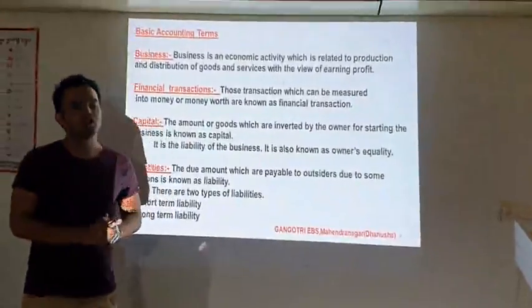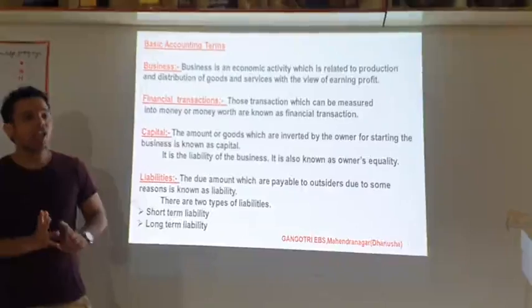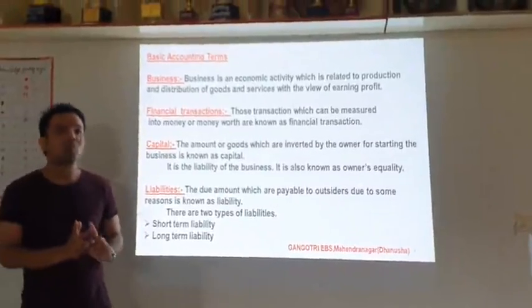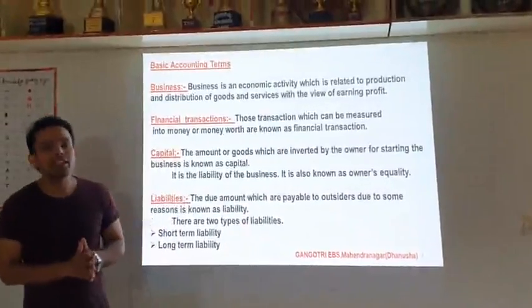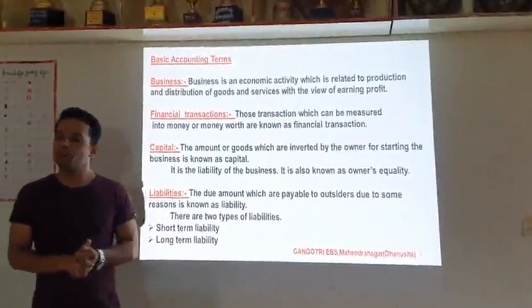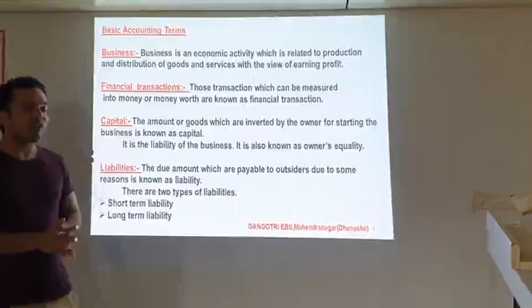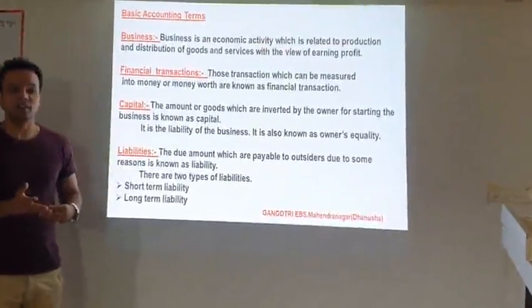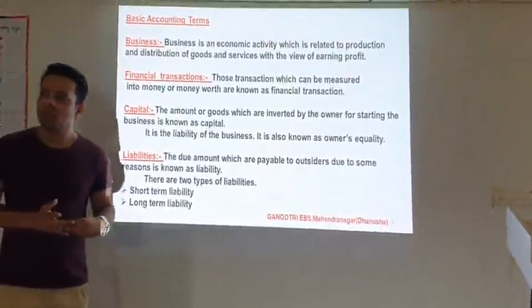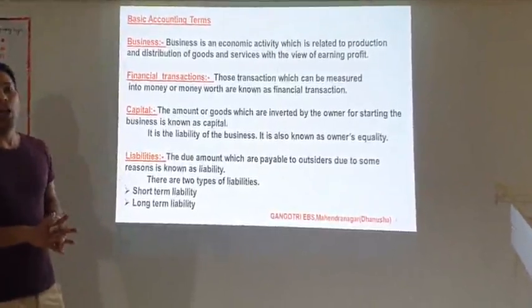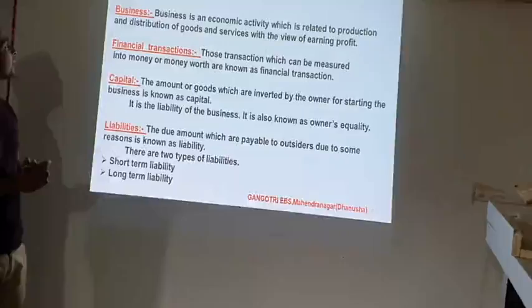For example, short-term liabilities: creditor, advance income, outstanding expenses, bills payable. These are the examples of the short-term liabilities. And for the long-term liabilities: debenture, bank loan. So these are the examples of the long-term liabilities.